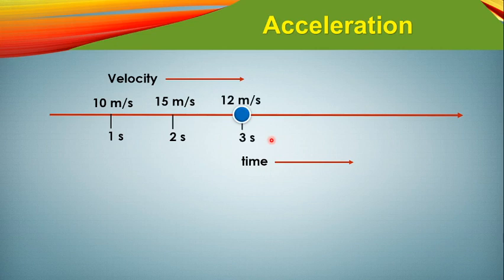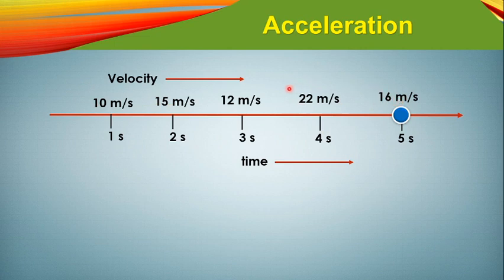In the next step, this body has a velocity of 12 meters per second. In the next second, you can see 22 meters per second, and this is the velocity of this body, and here 16 meters per second is the velocity of this body. So you can see that continuously with time, the velocity of this body has been changing.